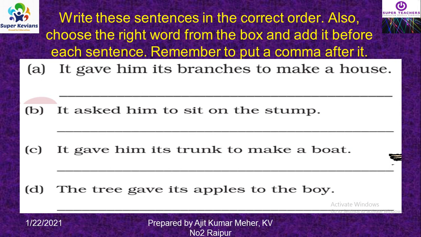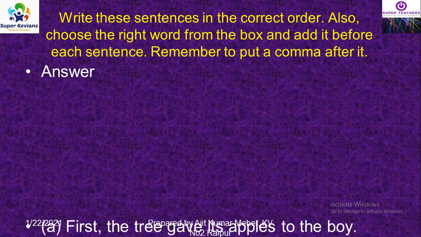At first you have to decide the sequence, which incident comes first. In this chapter, the first incident was the tree gave its apple to the boy. Then it gave him its branches to make a house. After that, it gave him its trunk to make a boat, and finally it asked him to sit on the stump. So we have to write the answer in this way.